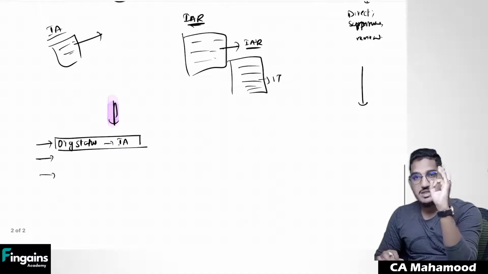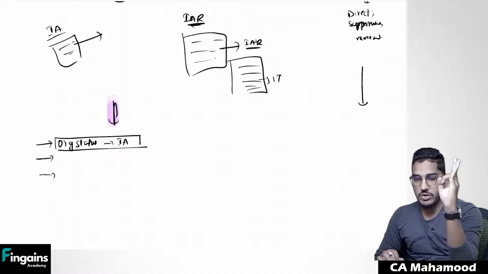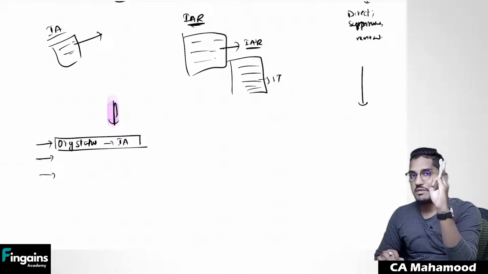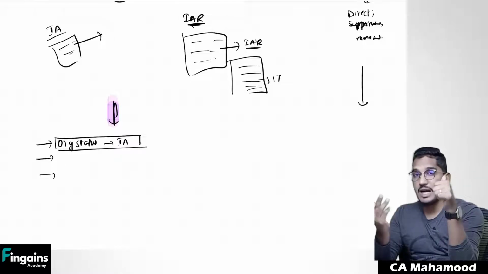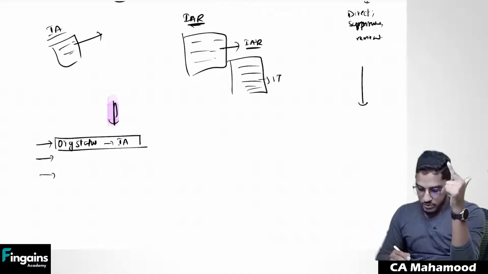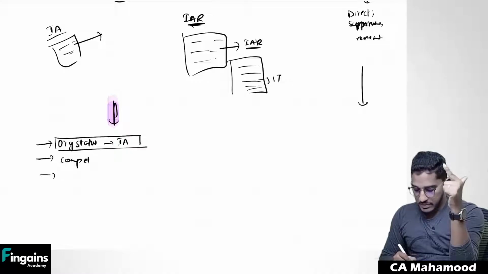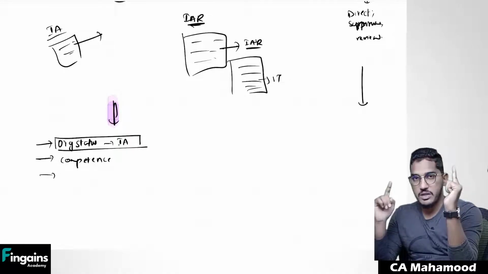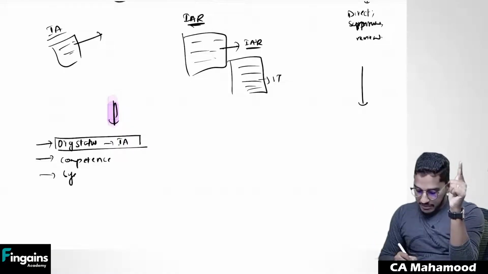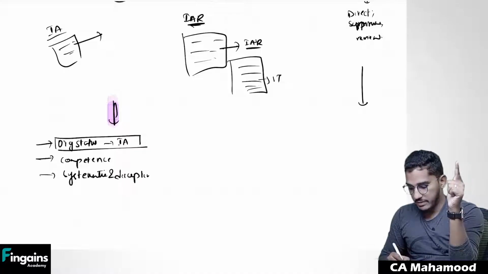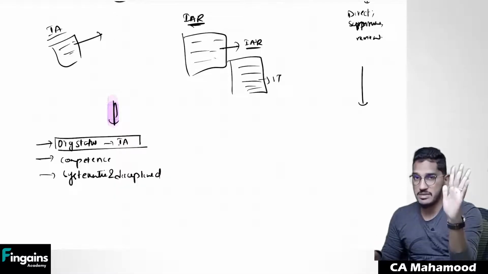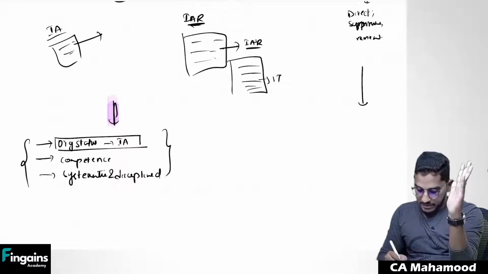If I'm going for type 1 usage, three factors I have to evaluate to determine whether I can use type 1 work or not. Number one, what is the status given to internal auditors? Are they permitted to act in an objective manner or not? Without any bias, are internal auditors able to do their work or not? Number two, I will try to analyze competence, whether internal auditors are competent enough. Whatever internal audit team is there within the company, are they competent? Are they capable? Number three, I will verify whether the internal auditors did the work in a systematic and disciplined manner. So I have to analyze these three factors.